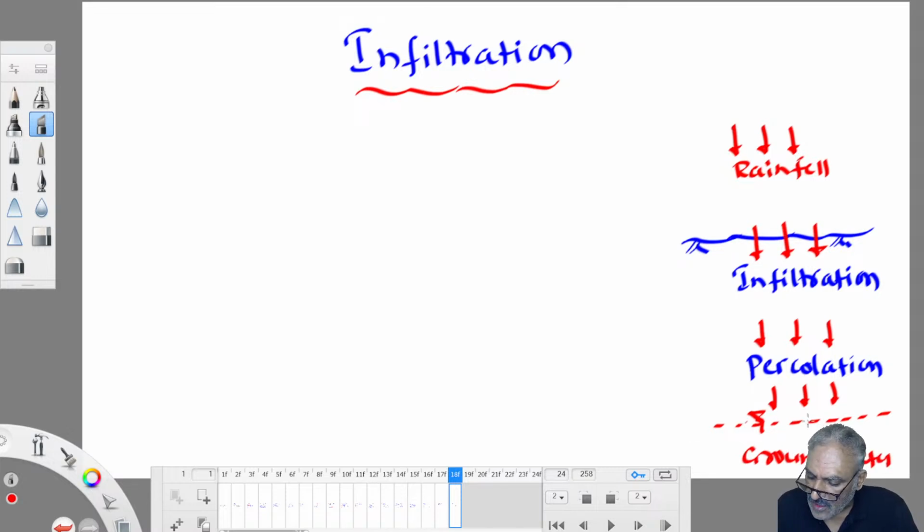And this dotted line I have plotted now, that's called the groundwater table. Okay, this is ground. So the water getting into the ground as soon as rain commences is called infiltration.